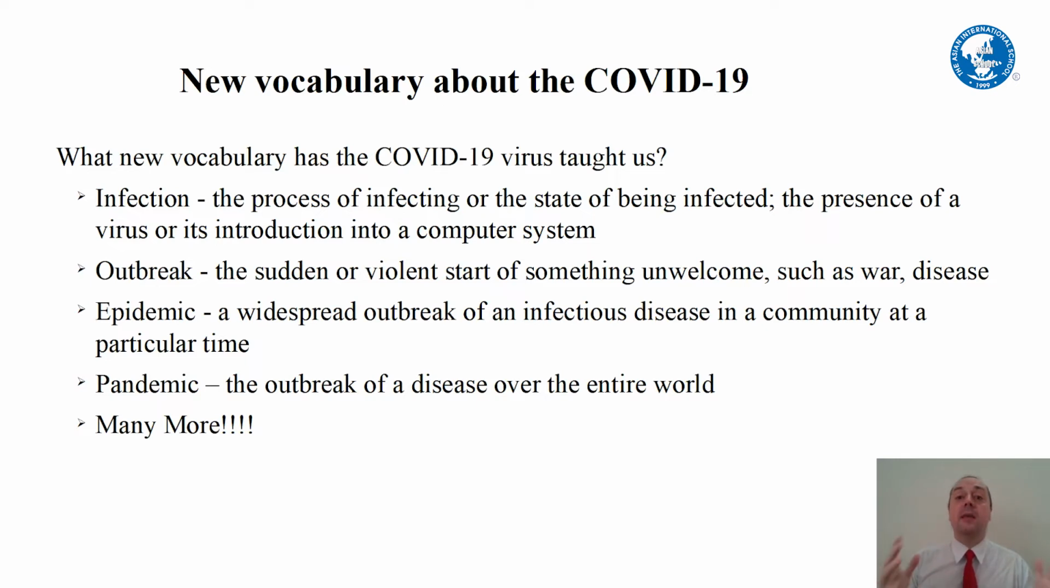But then the virus started to spread all over the world. And so the next step we got to is we call pandemic. Your turn. Pandemic. One more time. Pandemic. Good. So a pandemic is the outbreak of a disease over the entire world. This has happened many times before in history. You will learn about this in history class.